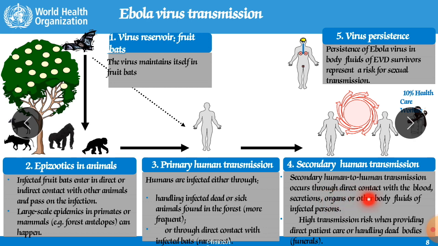So it occurs through direct contact with the blood, secretions, organs or other body fluids of infected persons, either by body fluids or by direct contact with blood. They can transfer by sexual transmission, saliva, tears, by direct contact with the blood or a wound that has come in contact with another person, or their excreta, whatever waste material is there. It can also contaminate water, and if that water is taken by another person, they will be infected from that source also.